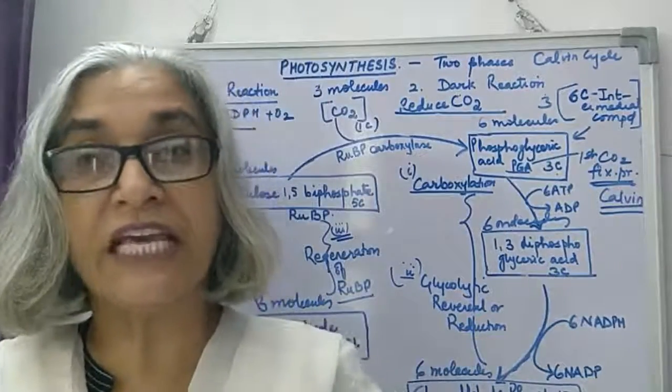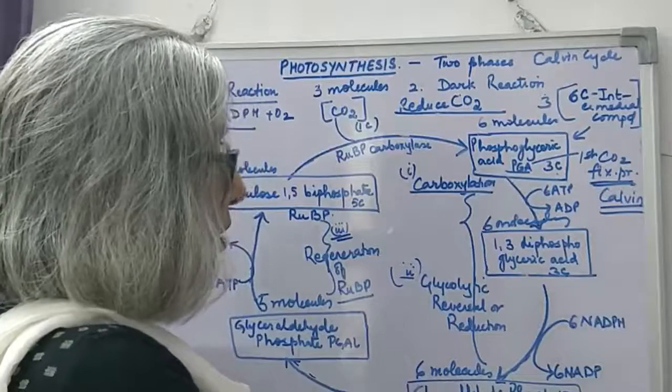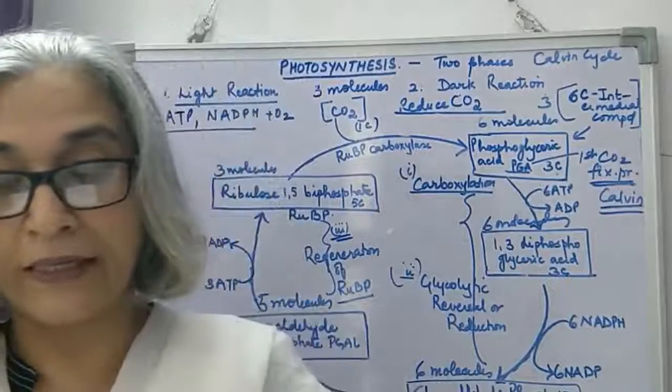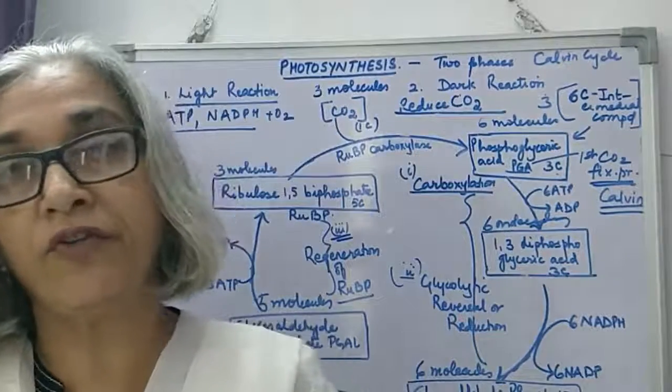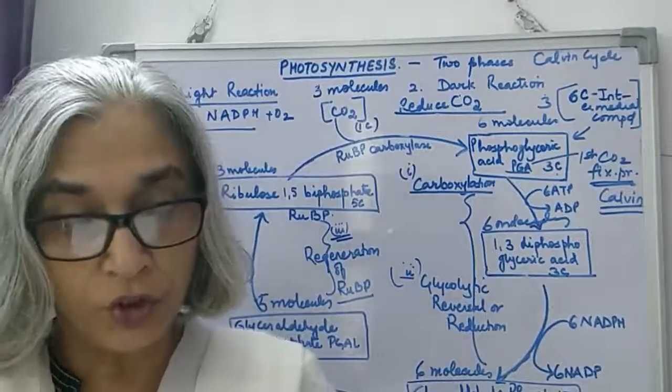Glyceraldehyde phosphate exists in equilibrium, as I have shown here, with its isomer dihydroxyacetone phosphate, and they are collectively called triose phosphates because they are both 3 carbon sugars.